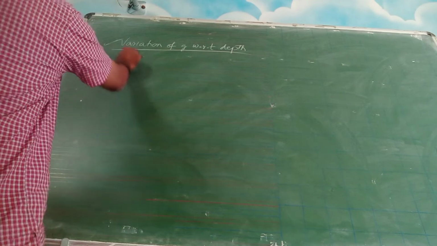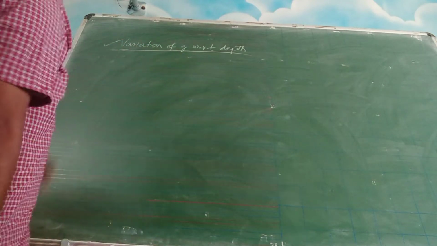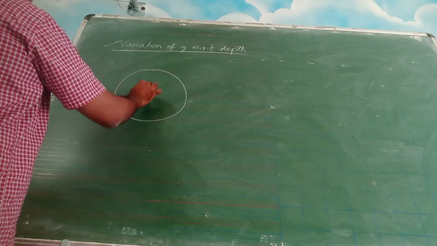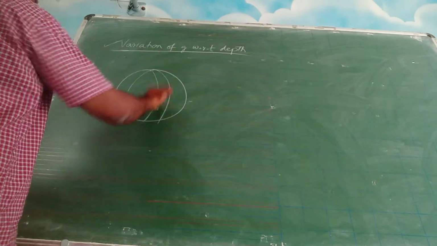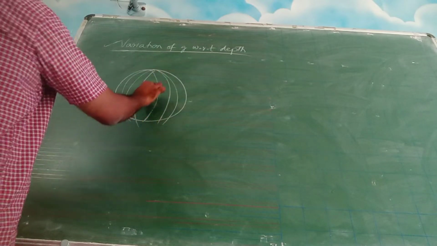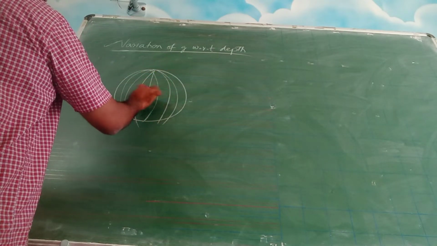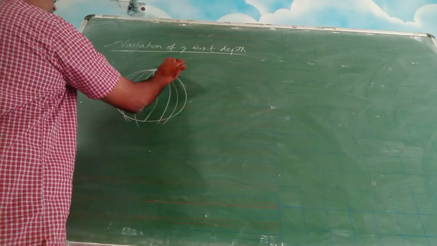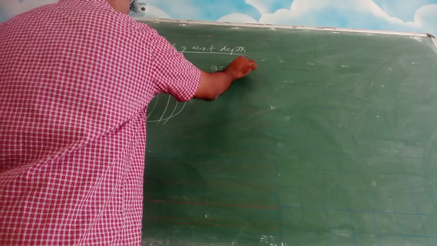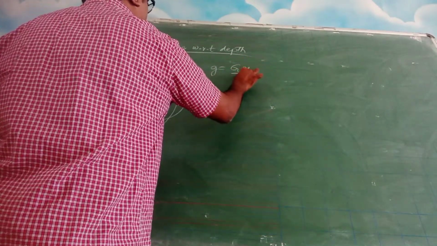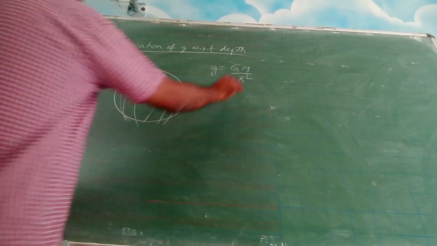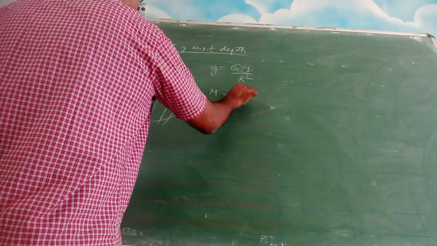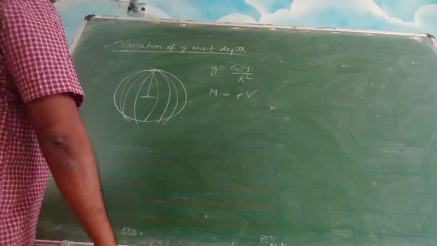So next we are going to see the variation of g with respect to depth. See, earth is like this, right? It is like that onion, spherical, right? So this is the radius of the earth. This much distance is the radius of the earth. So at the surface, what is the value of g? At the surface, the value of g is GM by r square. What is this? This is mass of the earth, right? But mass is equal to density into volume, right?